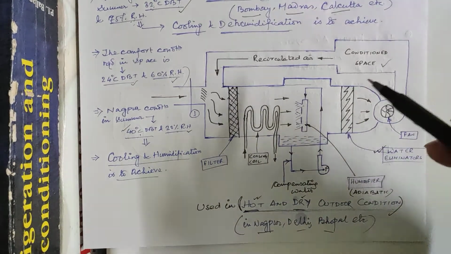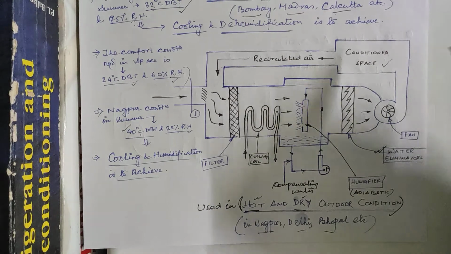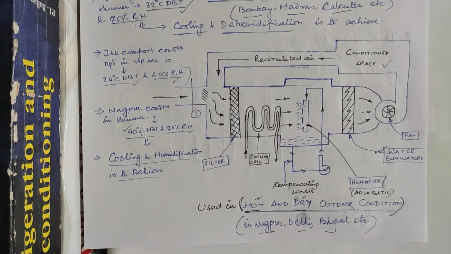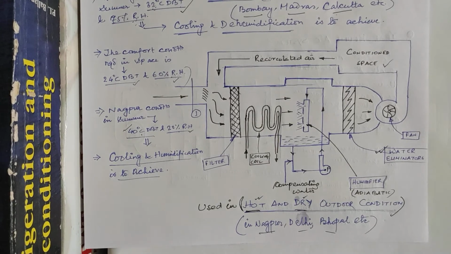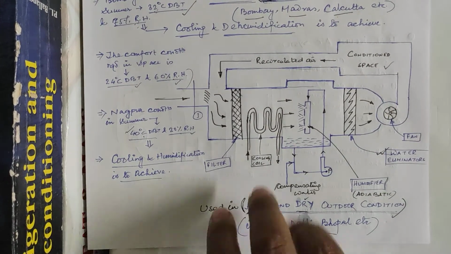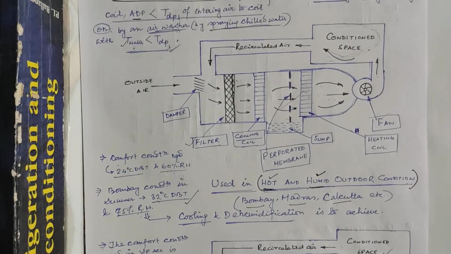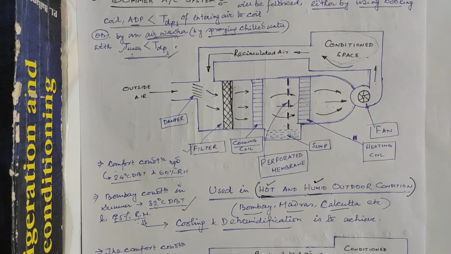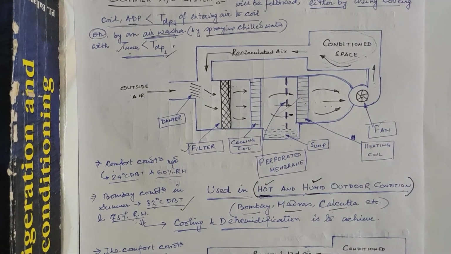The function of this fan is just to supply the air to the conditioned space as per our requirement. So in this way, summer air conditioning is adapted by using both cooling and humidification, as well as cooling and dehumidification, as per the requirement of the conditioned space, or as per the weather of the particular place. Thank you.